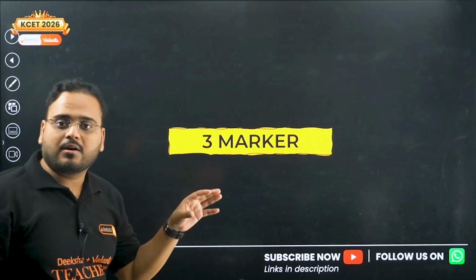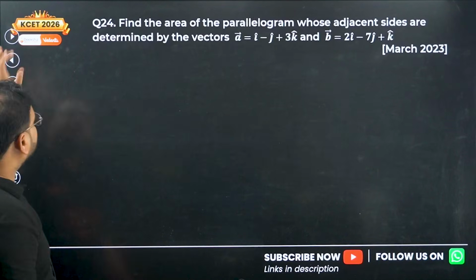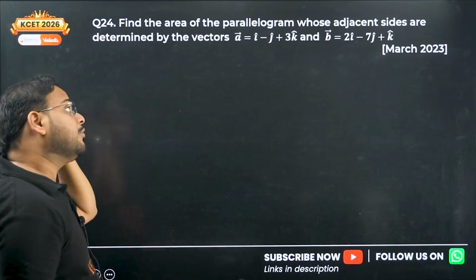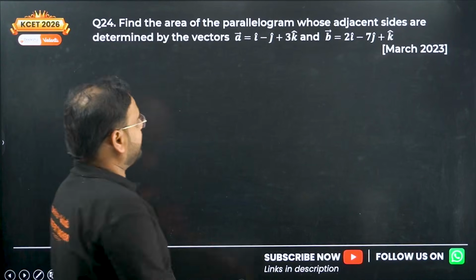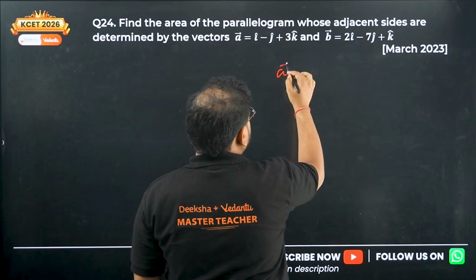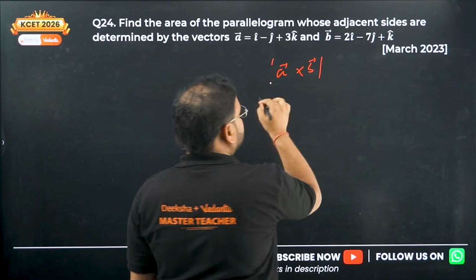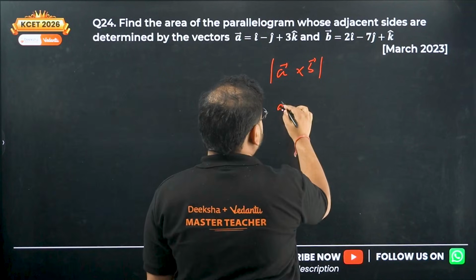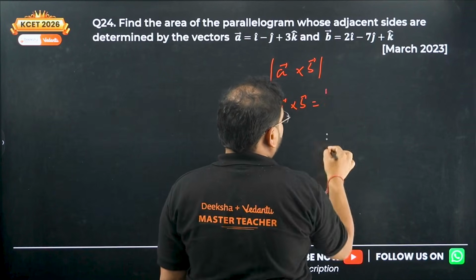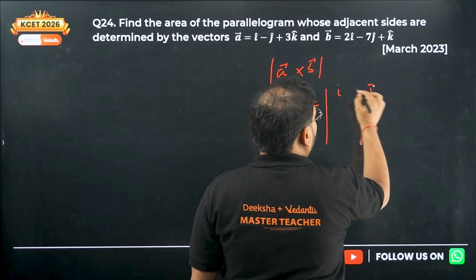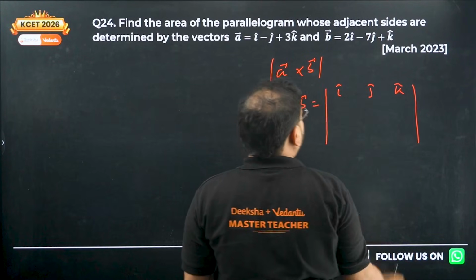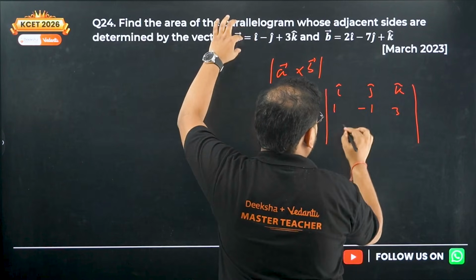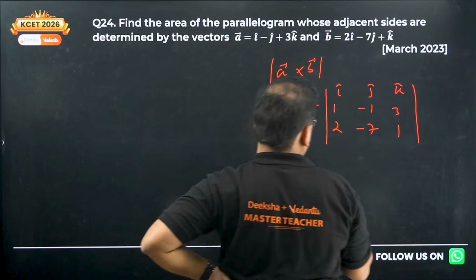Question 24 is a 3 marker. So far we have dealt with our 2 markers and MCQs. Question 24 now: find the area of the parallelogram whose adjacent sides are given. Area is given as the magnitude of the cross product of the sides. Let's find this part first, A cross B. For that we have to find the determinant with first row i, j and k, then the coefficients 1, minus 1 and 3, and 2, minus 7 and 1.